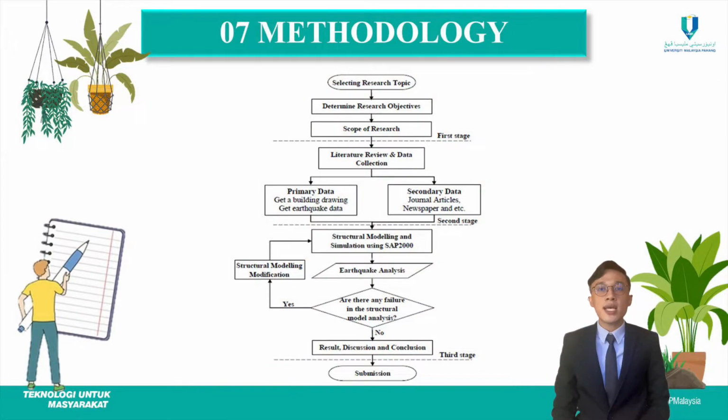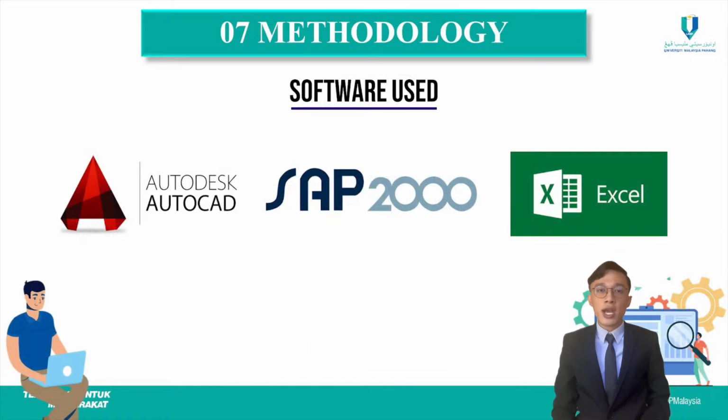So the figure shown here is my research methodology flow diagram. As you can see, this research flow diagram consists of 3 stages, where the first process starts with the selection of research topic, and the last process will be in the third stage, which is the submission of the research paper. So for my research, the software that I'm using is AutoCAD, SAP 2000 and Excel.